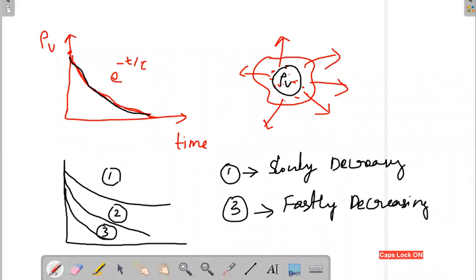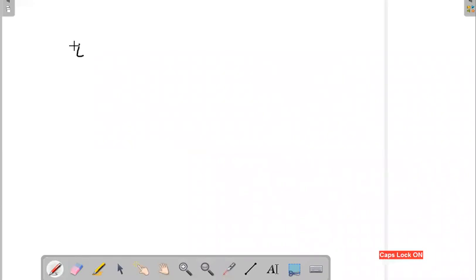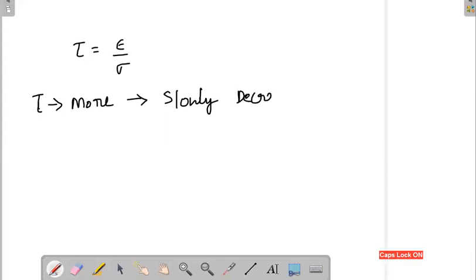Next slide: tau is equal to epsilon divided by sigma. If tau value is more, the time constant is more, so it will take more time. That means it is slowly decreasing.